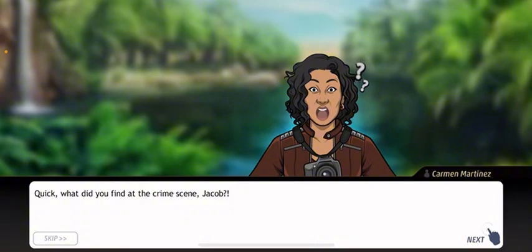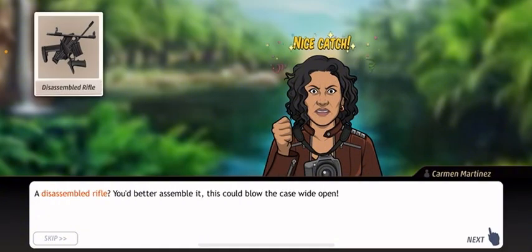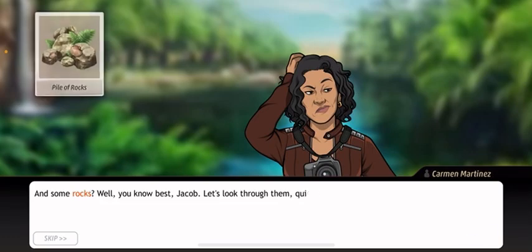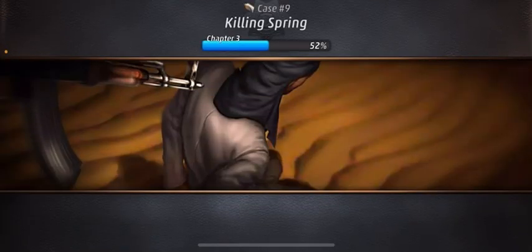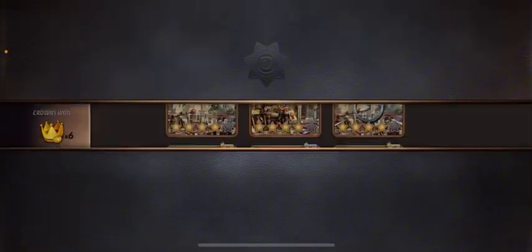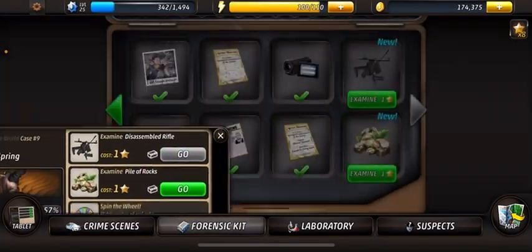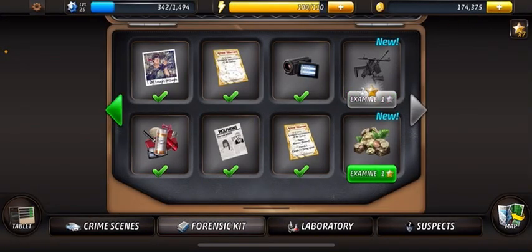Quick, what do you find at the crime scene, Jacob? A disassembled rifle? You better assemble it. This could blow the case wide open. And some rocks? Well, you know best, Jacob. Let's look through them, quick. Okay. Let's do it.